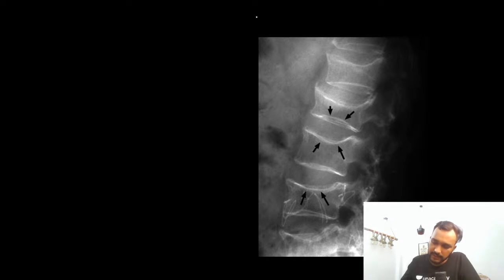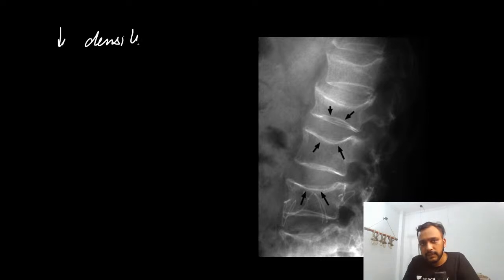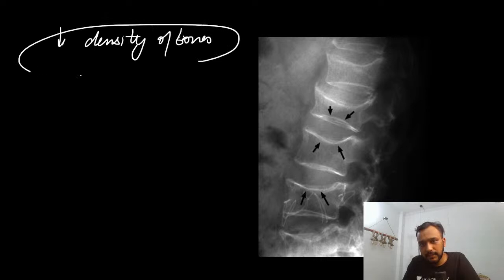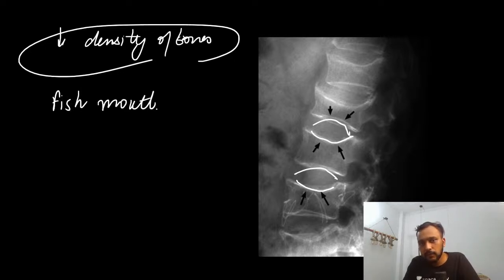In the next X-ray, guys, we can see that there is a uniform decrease in the density of the bones. And these vertebrae are giving a fish mouth appearance.